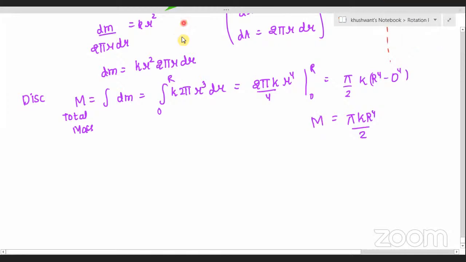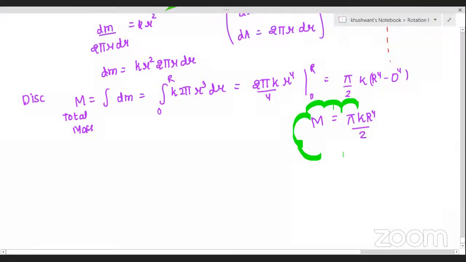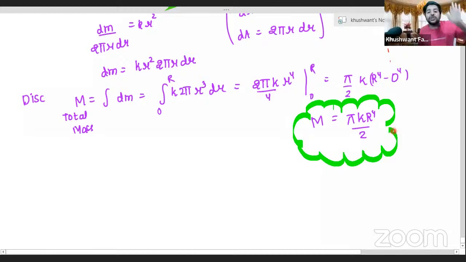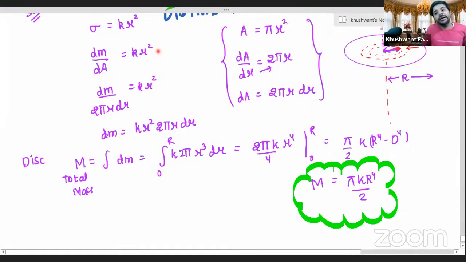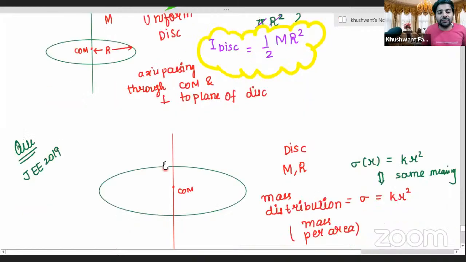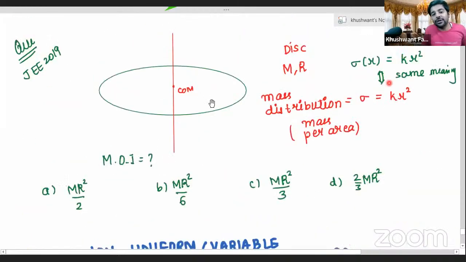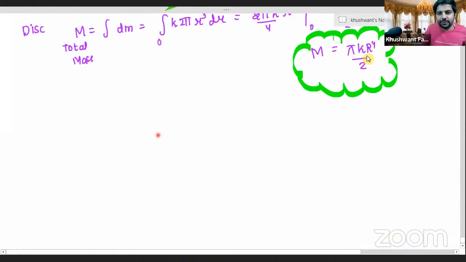Right now, please remember everybody, we have not calculated moment of inertia, we have calculated total mass. Why have we calculated it? You will understand very shortly. In this question of 2019, they are asking you the value of moment of inertia for the disk, not the mass. But still, I have calculated the mass also. I'll tell you why. So let's continue. We have obtained the value of mass.